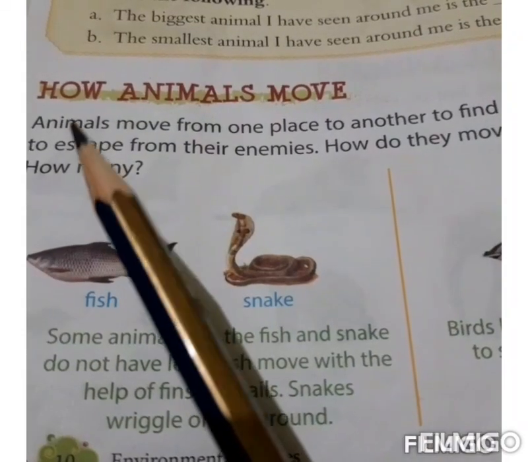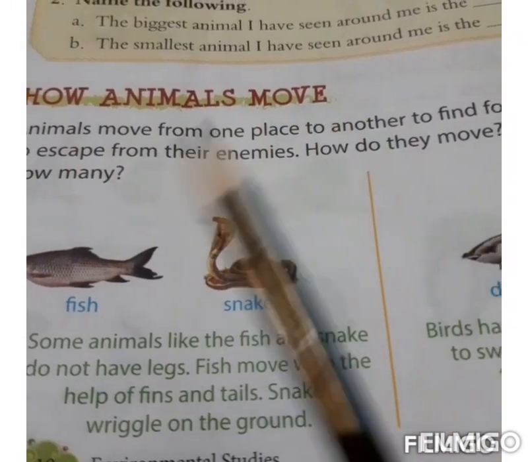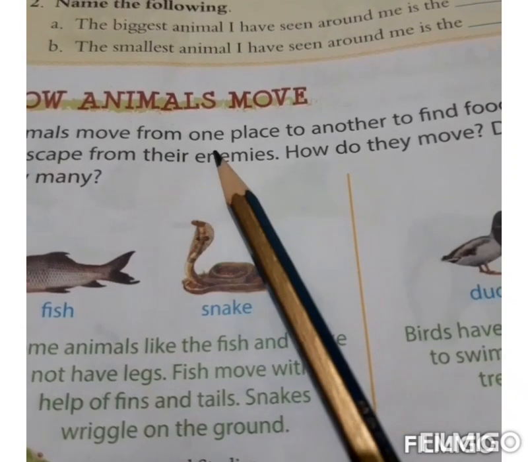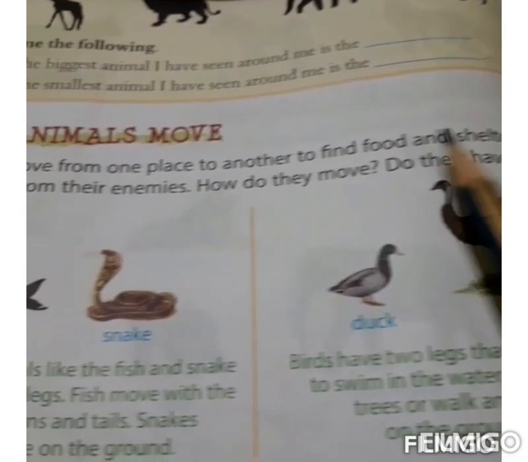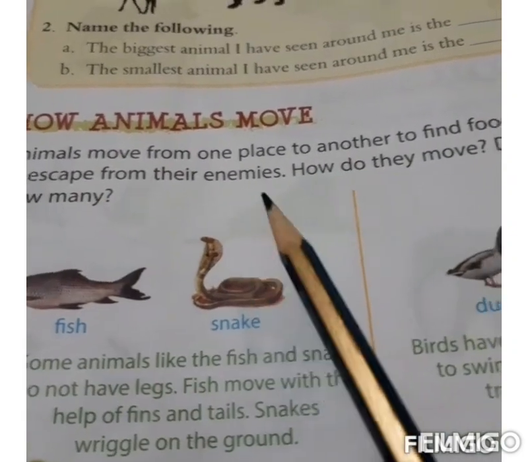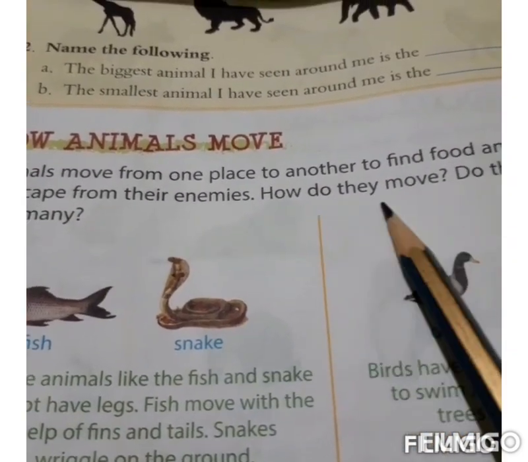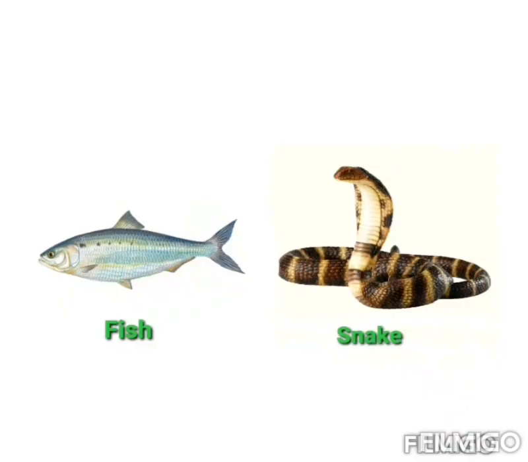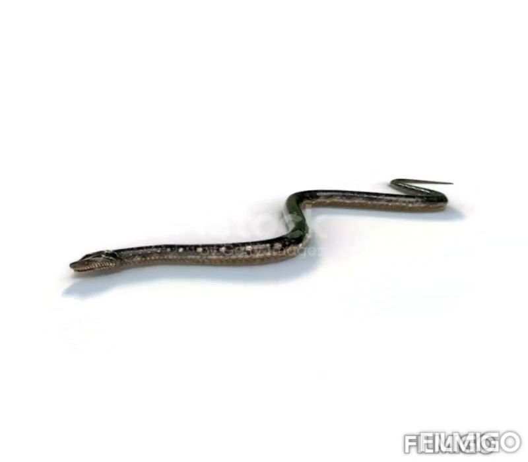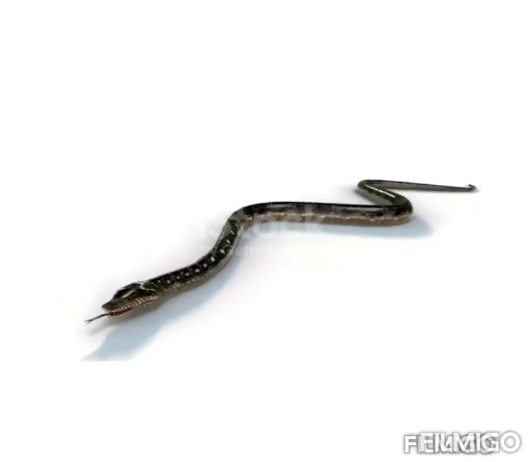Our next topic is how animals move. Animals move from one place to another to find food and shelter and to escape from their enemies. How do they move? Do they have legs? How many? Some animals like fish and snake do not have legs. Fish move with the help of fins and tails. Snakes wriggle on the ground.